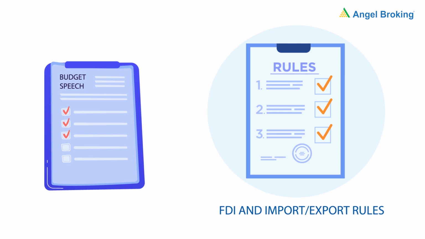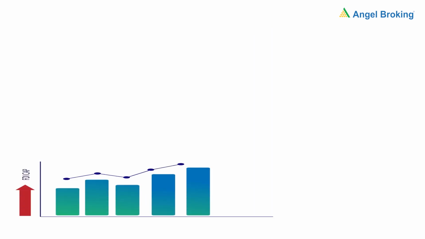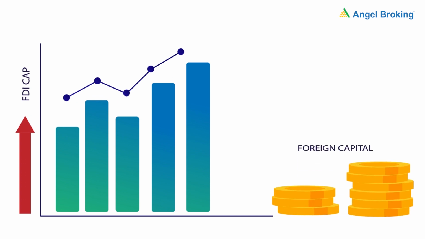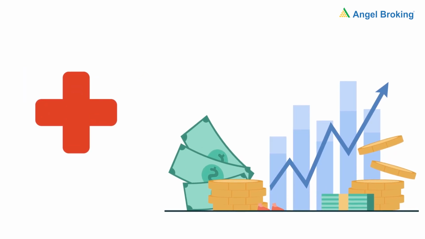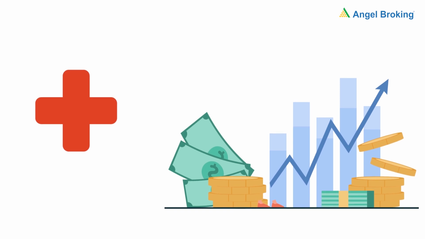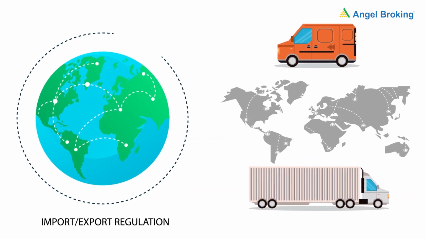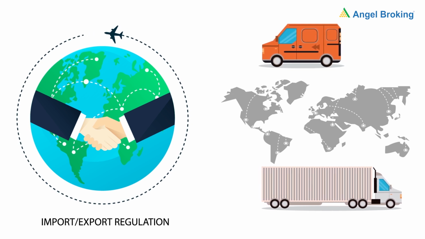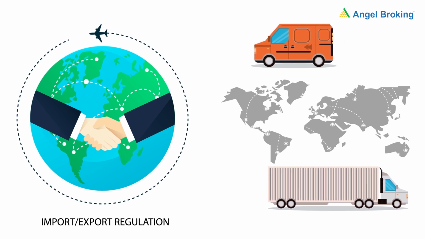Moving on, the budget speech also talks about the foreign trade policy and updates the country about changing FDI and import-export rules. When the FDI cap on a sector increases, it means that sector can now seek and obtain more foreign capital. This is typically a positive sign for the sector, as more investments mean more growth. The import-export regulation also determines whether Indian goods will be competitive in the global market or not.